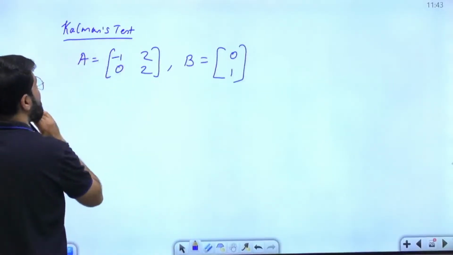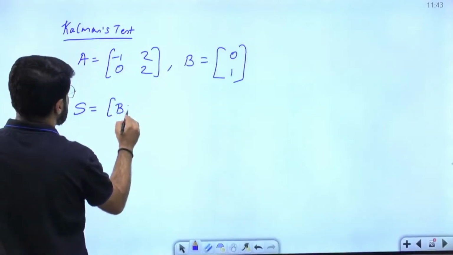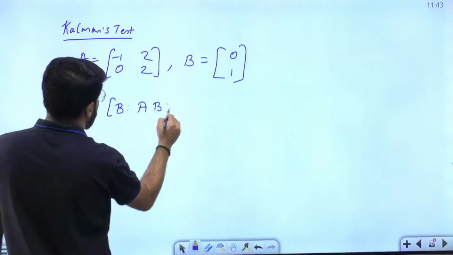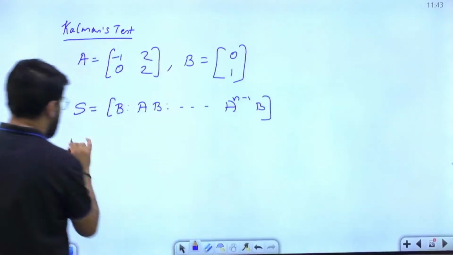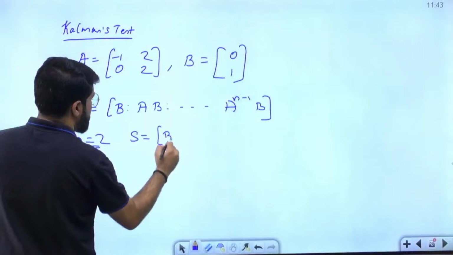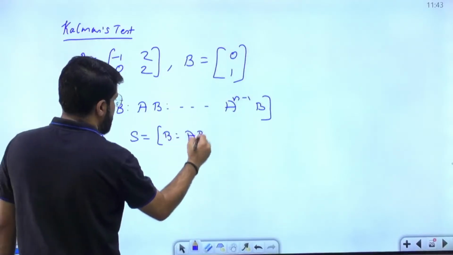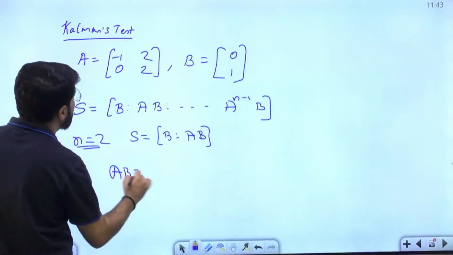Then we need to form the matrix, which for a 2 cross 2 system is B, AB. In general, it goes up to A power n minus 1 into B, where n is the order of the system. But because n equal to 2 here, we need to go up to B and AB. B is given to me. First of all, what is the AB matrix?